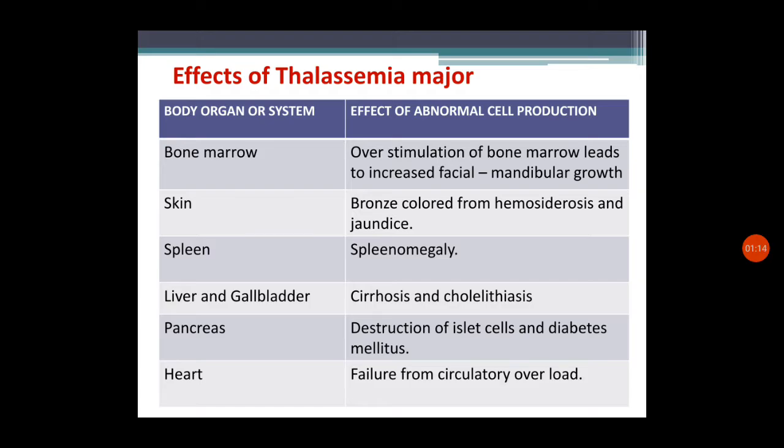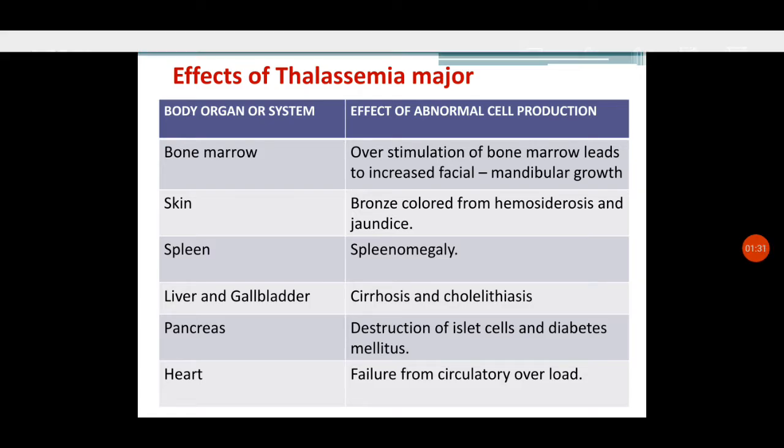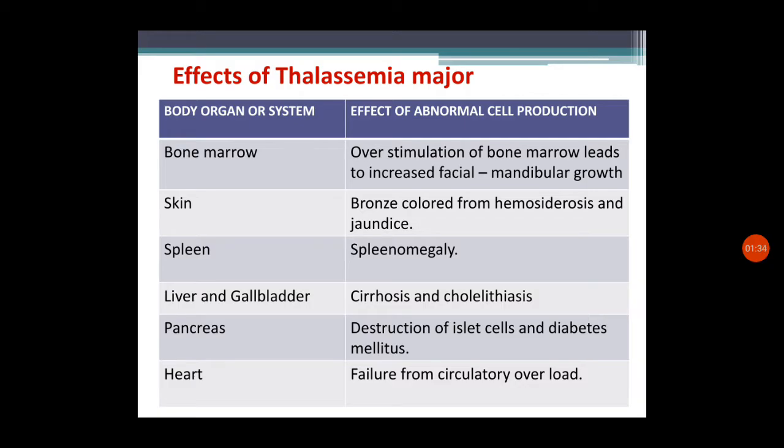Pancreas, there will be destruction of islet cells and diabetes mellitus can be present. The heart, there will be failure from the circulatory overload, CCF can be present. So these are the effects of thalassemia major on different body parts. So we can see the clinical manifestations of the disease.